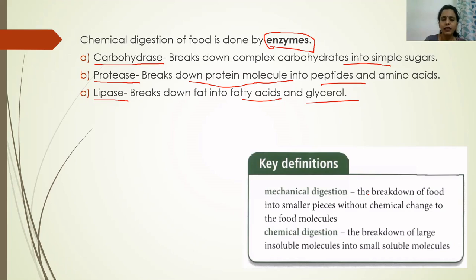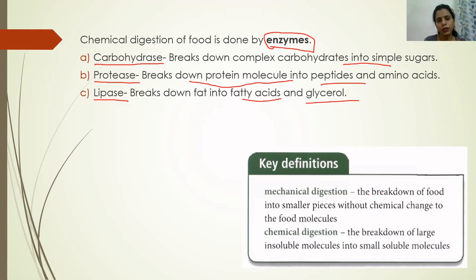So mechanical digestion is done when large pieces of food are broken down into smaller pieces so that the surface area of the food increases and hence enzymes can act on it properly. In mechanical digestion, no chemical change occurs in the nutrient.